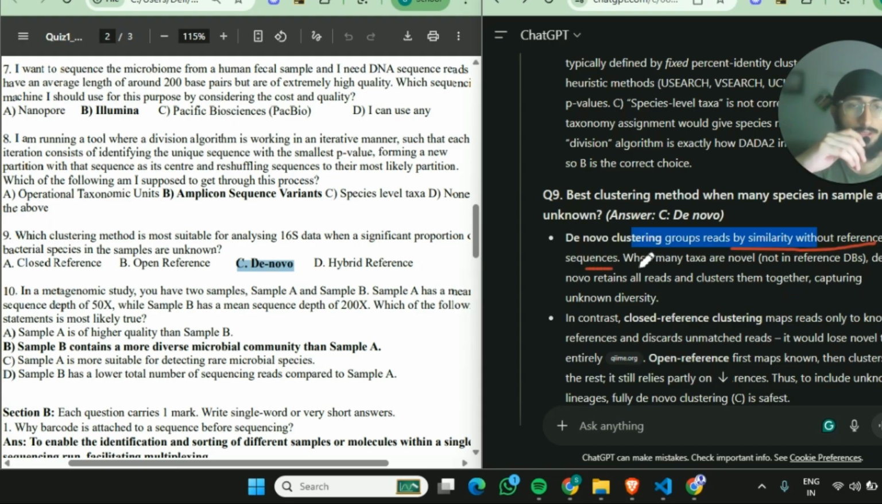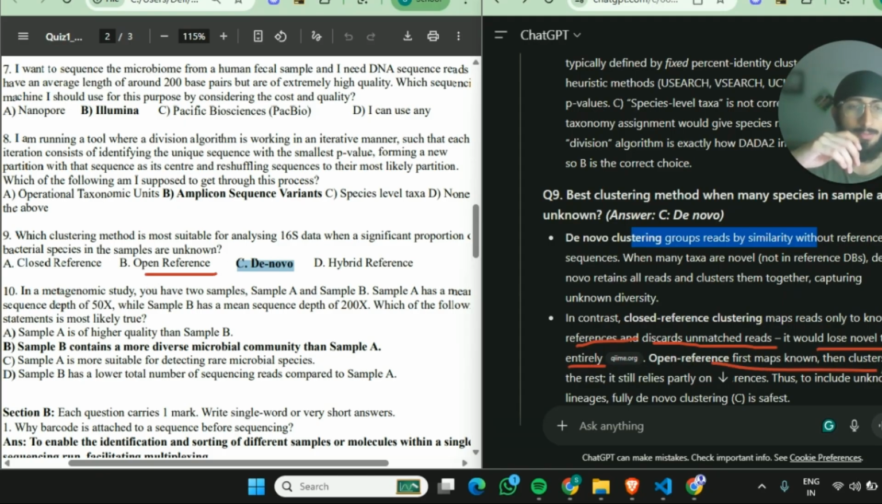Without reference sequences. When many taxa are novel, not in reference databases, de novo retains all reads and clusters them together, capturing unknown diversity. In contrast, closed reference clustering maps reads only to known references and discards unmatched reads. It would lose novel taxa entirely.